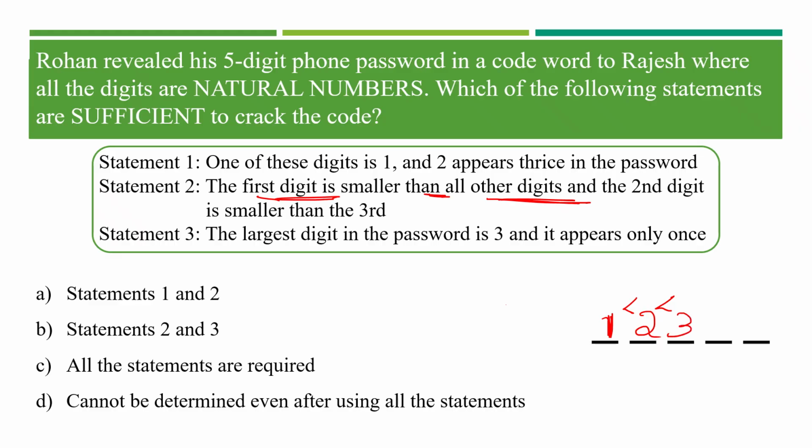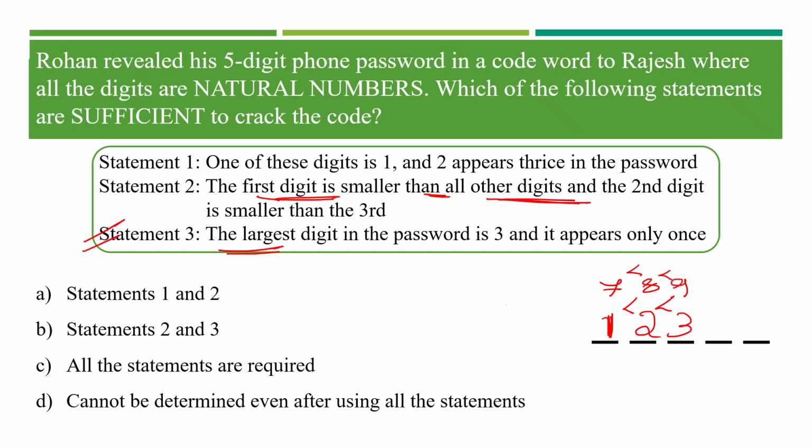And it's going to be very easy. The other ones maybe 4 and 5. But there is another problem. Why should it be like 1, 2, 3? Can't it be 7, 8, 9? The first digit is smaller than the second, which is smaller than the third, maybe, isn't it? There are some possibilities. Let's go with the third statement.